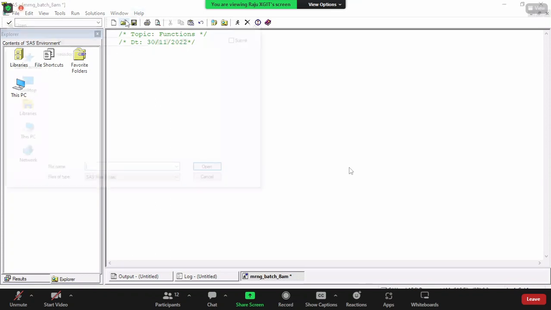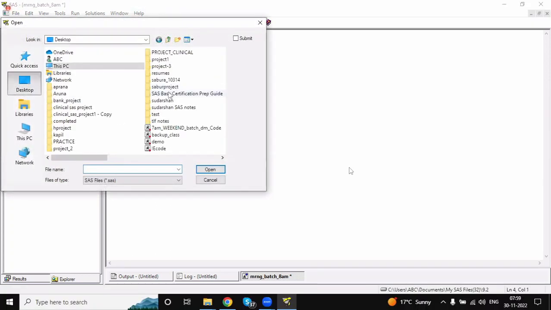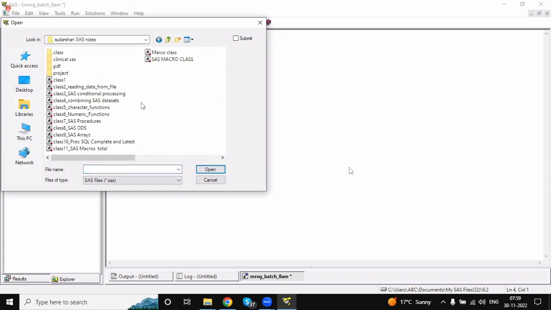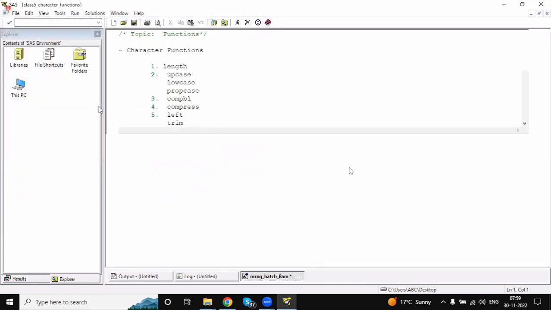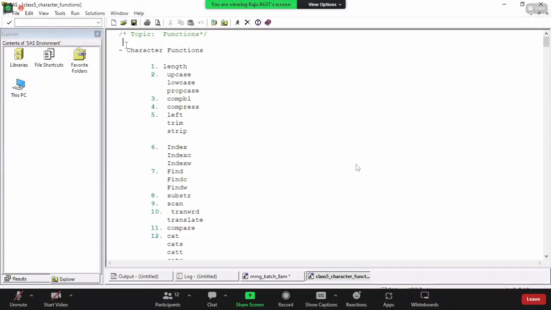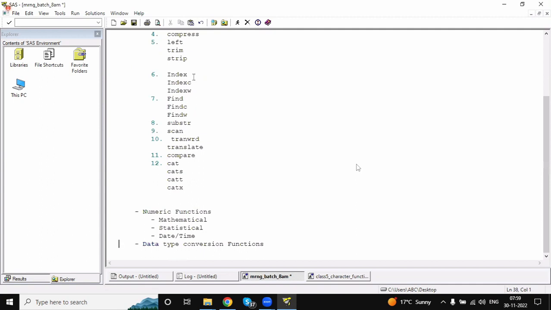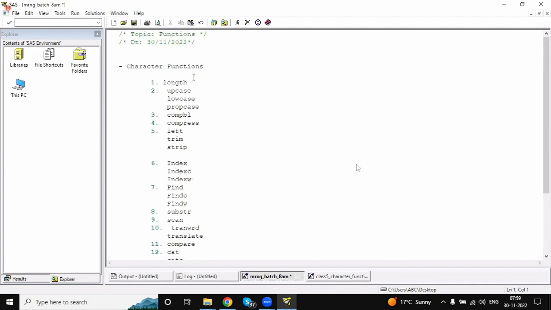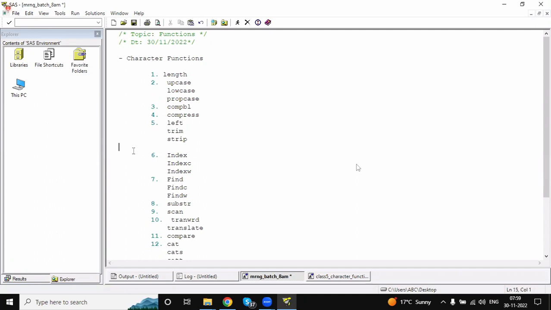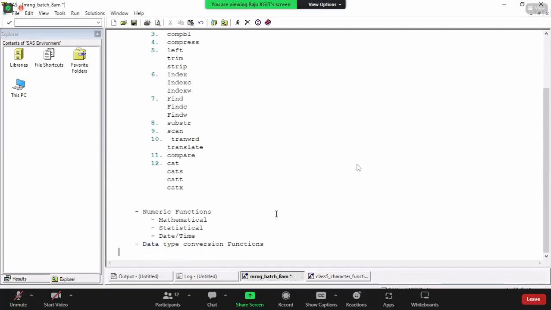We have 2 main types of functions: character functions and numeric functions.